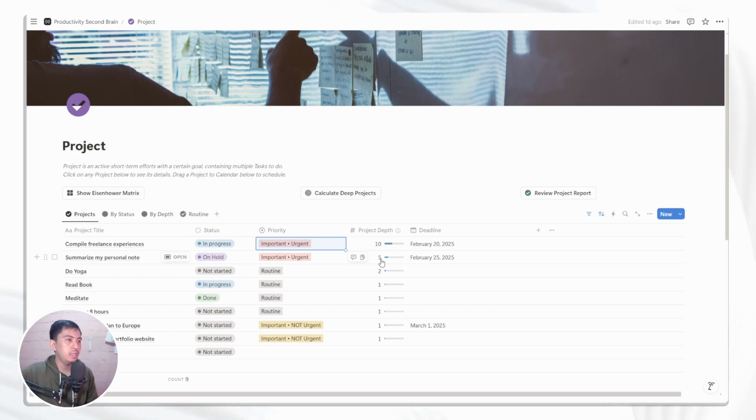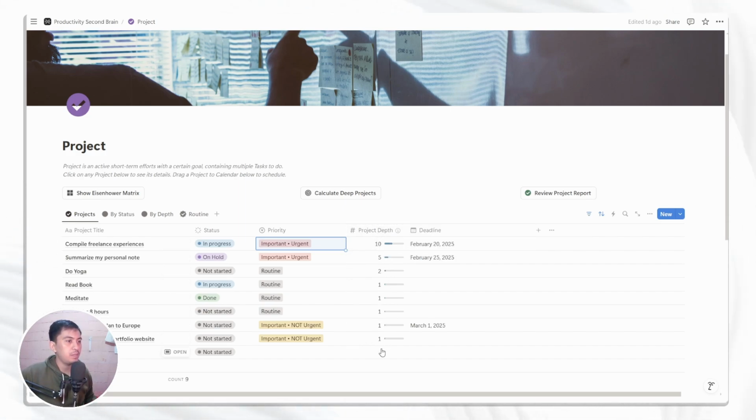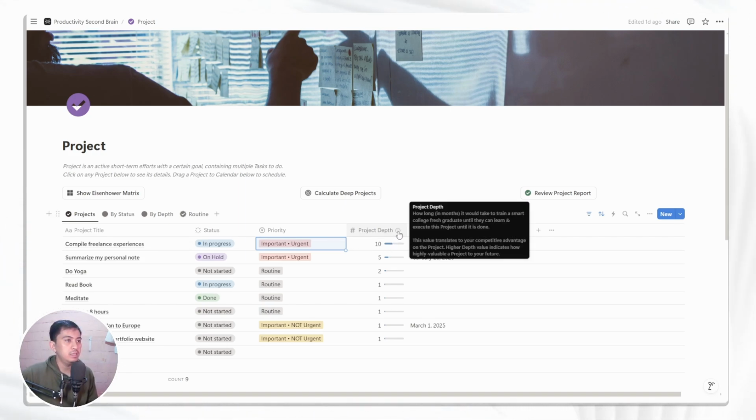A fresh graduate might need 5 months to have a personal note and summarize it, or maybe 2 months to learn yoga and do it appropriately, and so on. After you put the debt into each project, you can make a rank of which of these projects are the most important ones for your future. That's the main purpose of project debt.